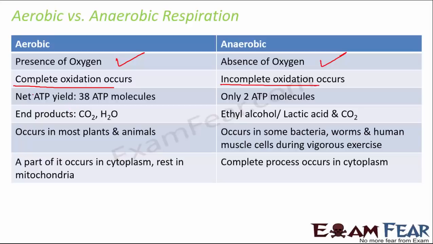So if you look at the net ATP yield, you see that in aerobic respiration 38 ATP molecules are produced, whereas in anaerobic respiration only 2 ATP molecules are produced. If you look at their exact equations, in aerobic respiration the end products are carbon dioxide and water, whereas in anaerobic respiration you have ethyl alcohol or lactic acid and carbon dioxide. Aerobic respiration is seen in most plants and animals, whereas anaerobic respiration occurs in some bacteria, worms and human muscle cells during vigorous exercise.